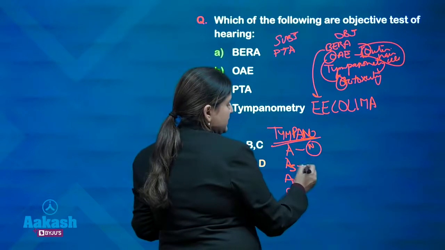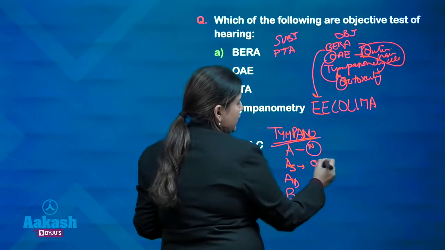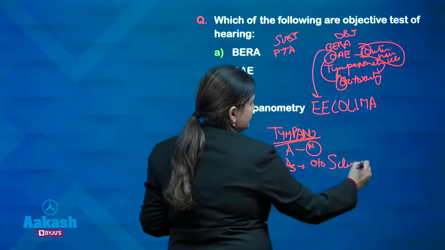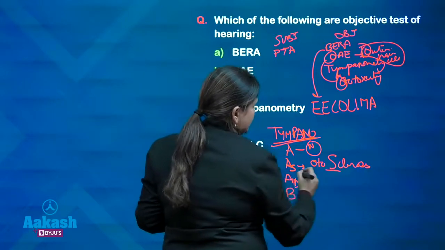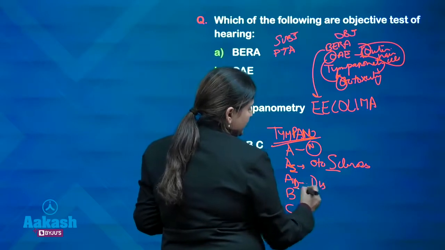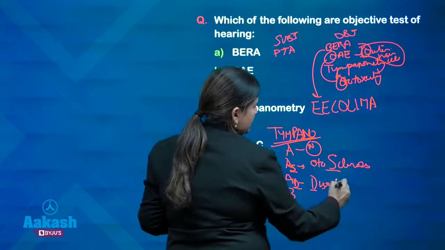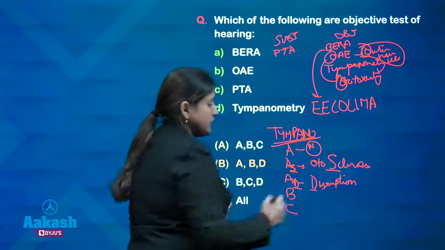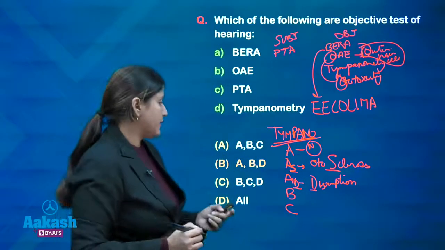AS is present in S as in otosclerosis. D is present in disruption. Disruption of the ossicular chain.